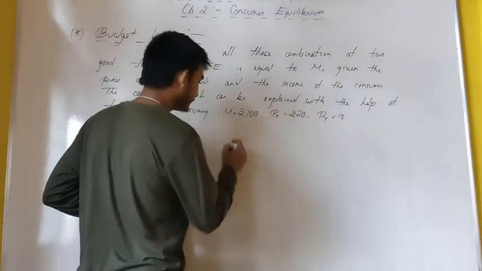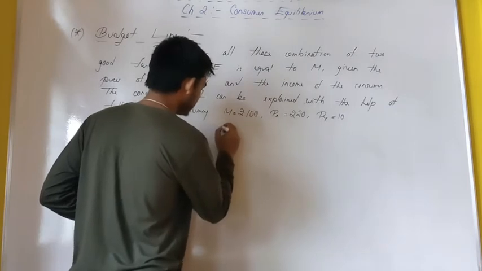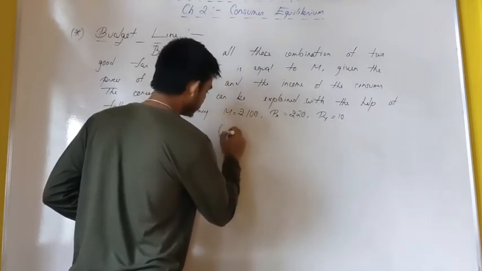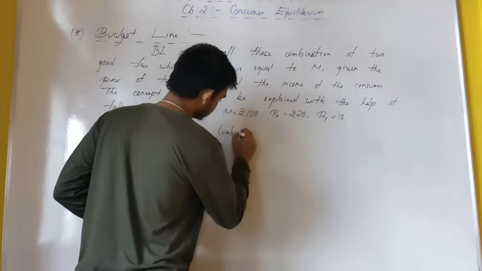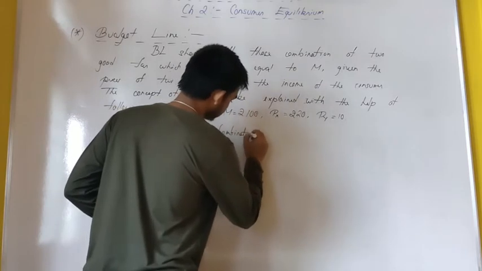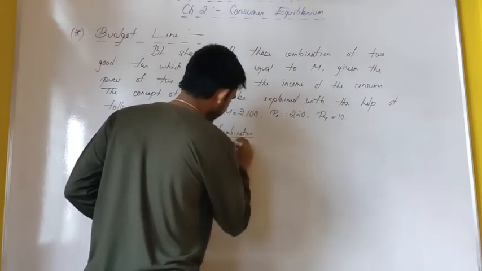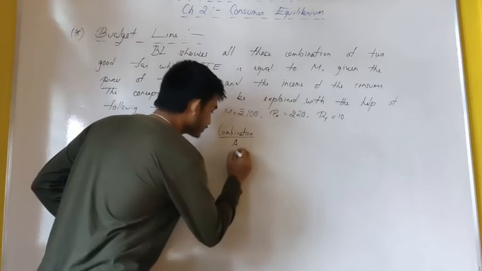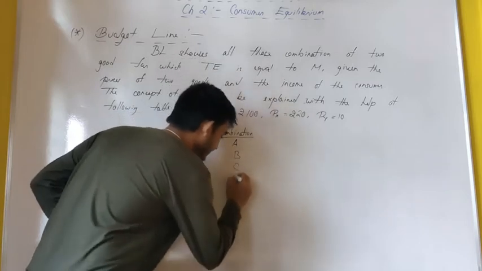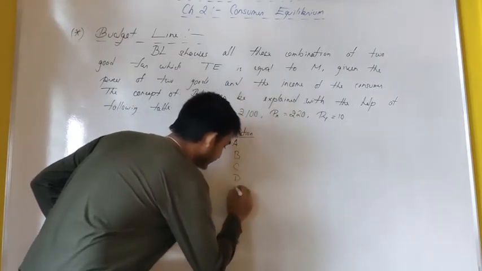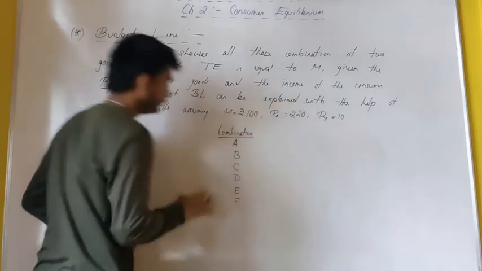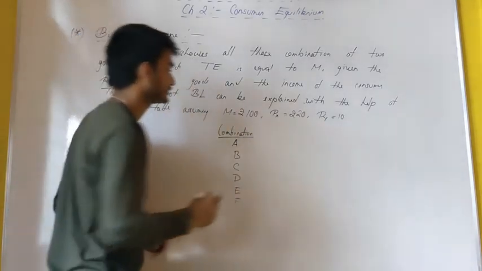So we need the first 4 columns. The first column deals with combinations, specifying some combinations of two goods: A, B, C, D, E, F. We have outlined some combinations.